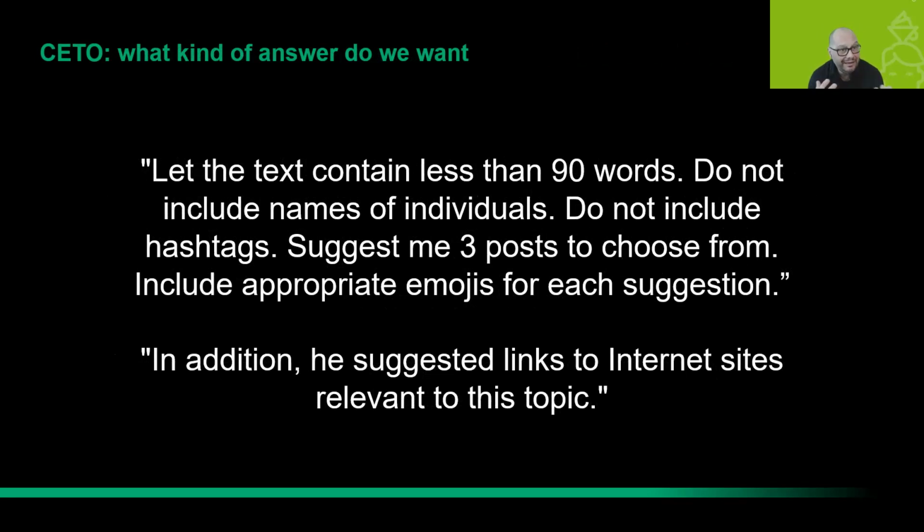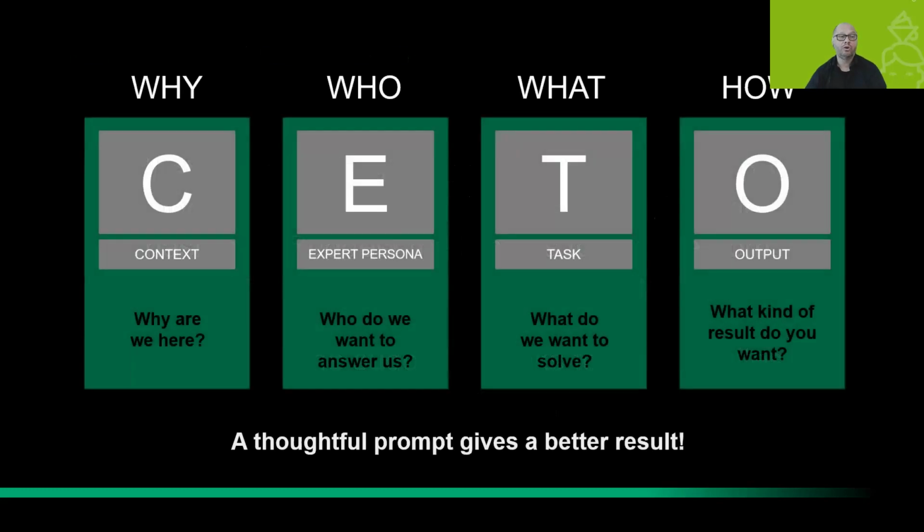This is another example where we can actually strengthen our prompt even more. We can add: let the text contain less than 90 words. Do not include names of individuals. Do not include hashtags. Suggest me 3 posts to choose from. Include appropriate emojis for each suggestion. And in addition, suggest a link to an internet site relevant to this topic. So if we use all of these quotes or prompts that I showed to you, we will get a more thoughtful prompt, which will give us better results.